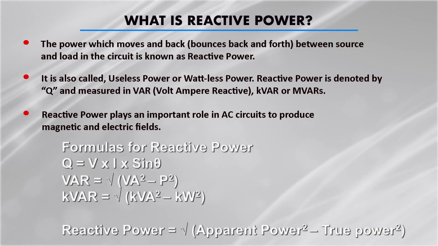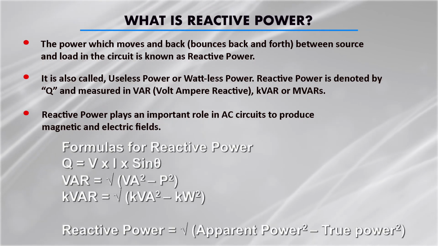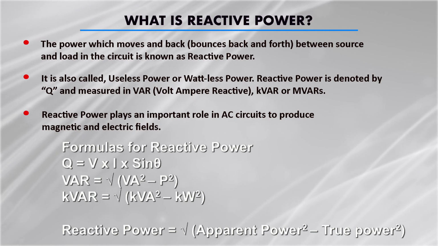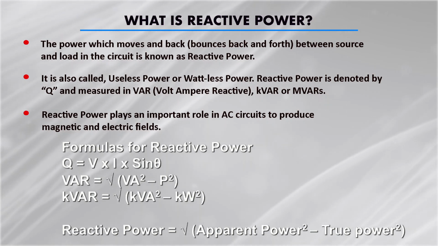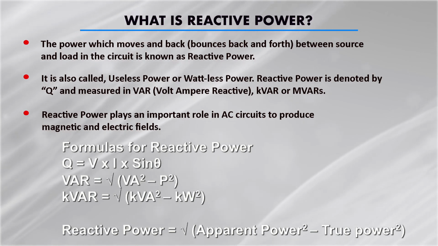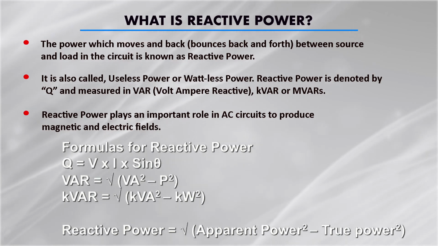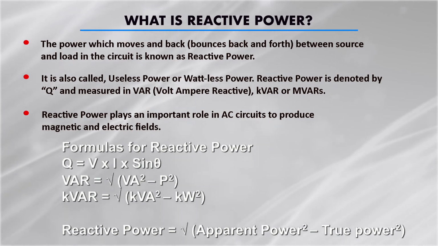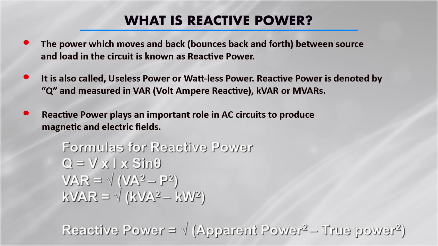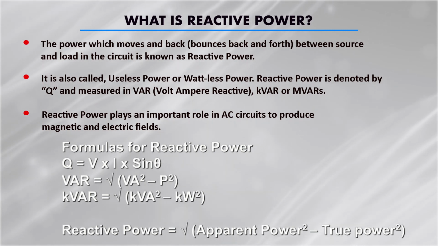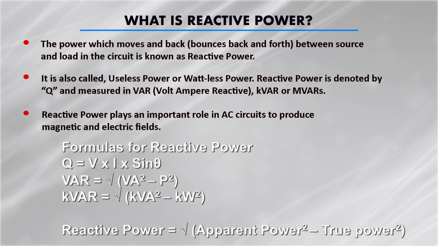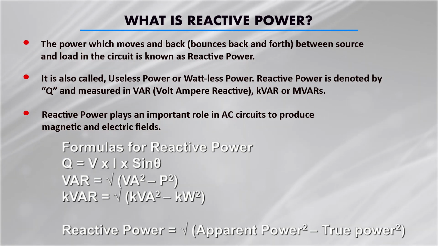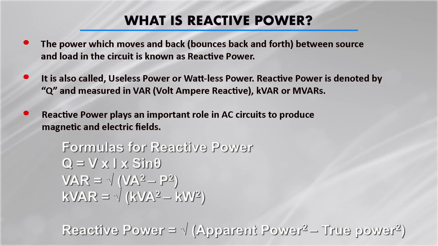When we talk about the formula of reactive power, we express it as Q equals V into I into sin theta. Where does it come from? From the power triangle. You can see here that theta is the phase angle. Q is the vertical component, expressed as VI sin theta, and active power is the horizontal component, expressed as VI cos theta.